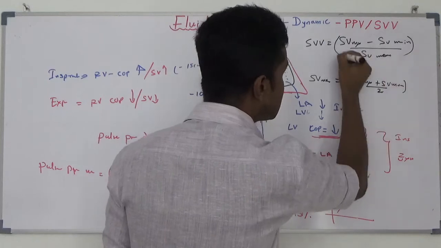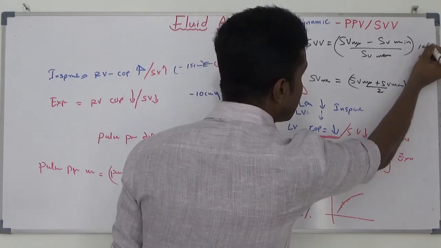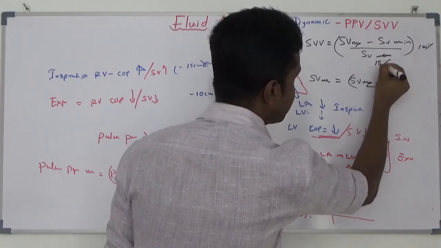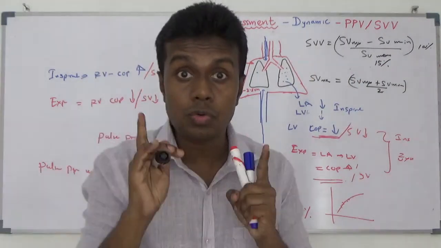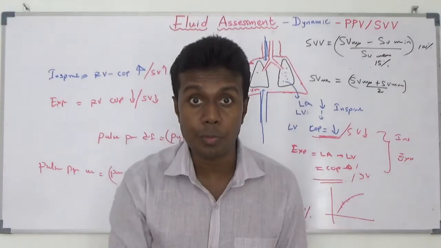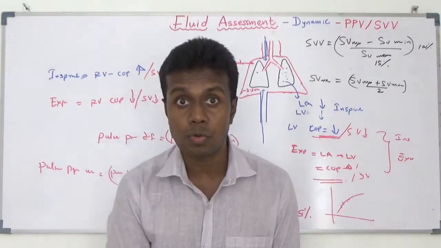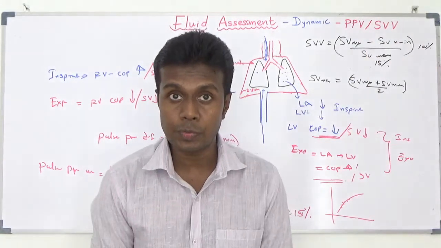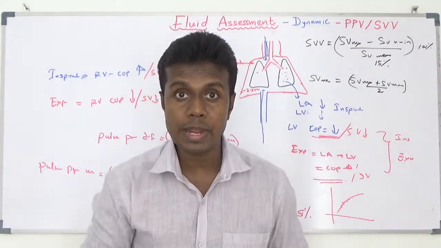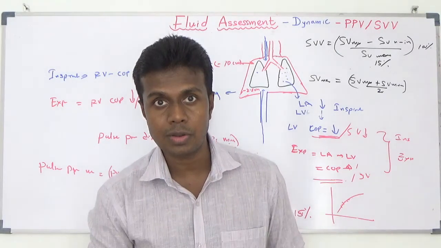If you find this value, stroke volume variation, more than 15%, that means stroke volume maximum minus stroke volume minimum divided by stroke volume mean, those two together divided by 2. If you find a value of more than 15%, again you can give fluid.